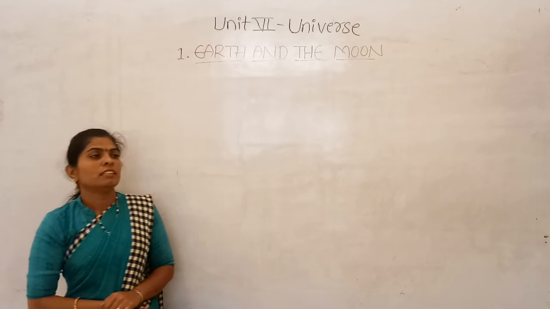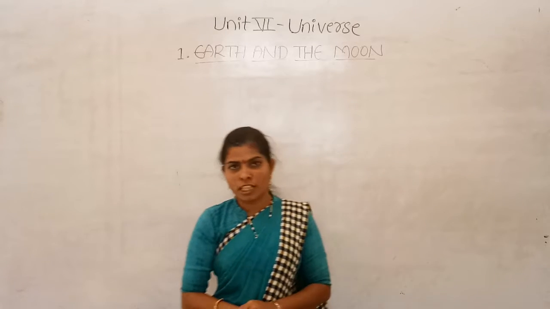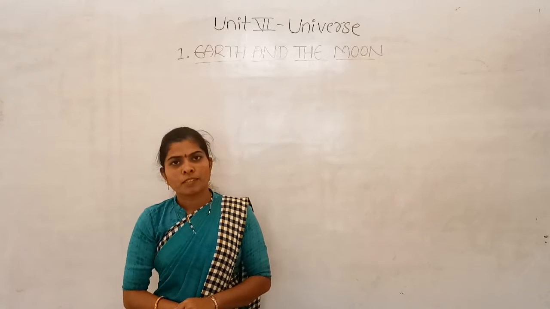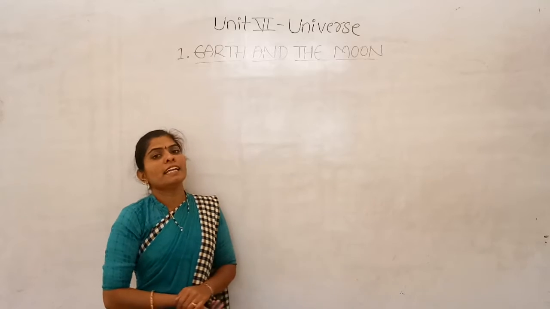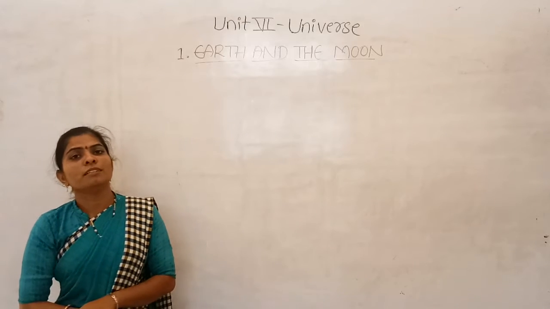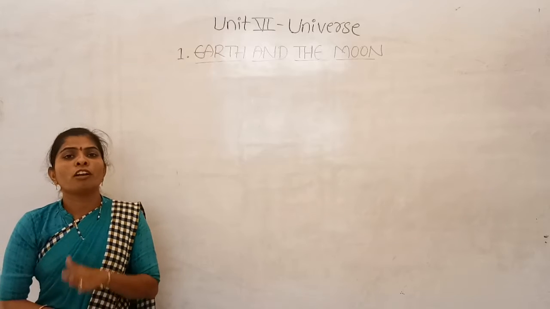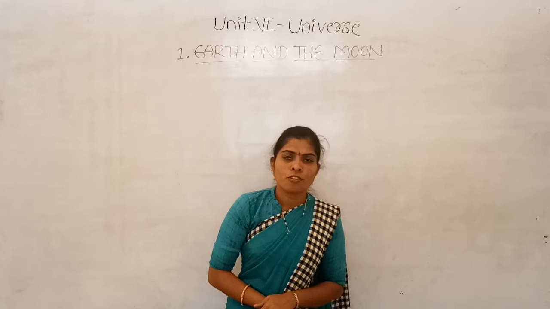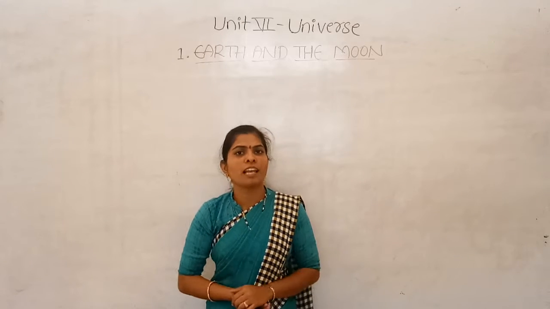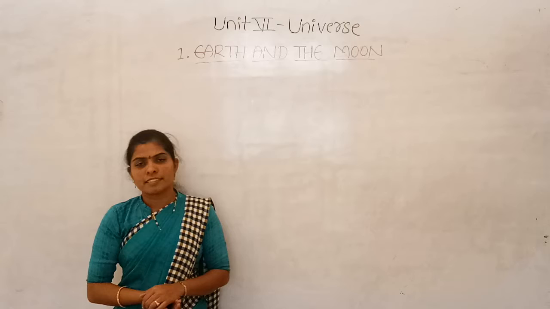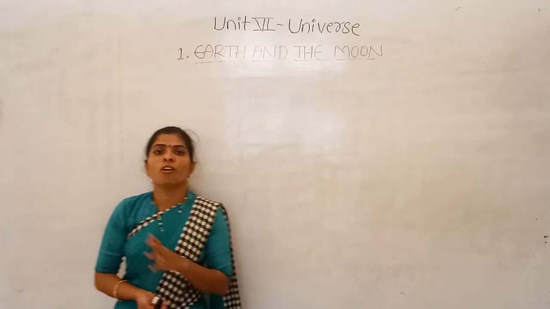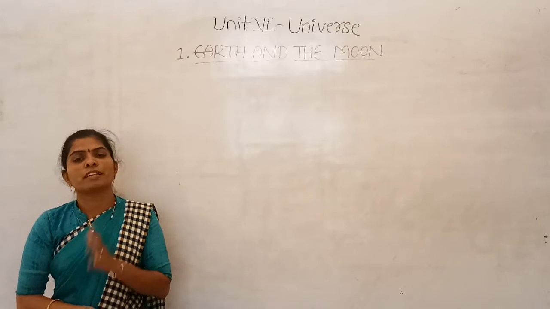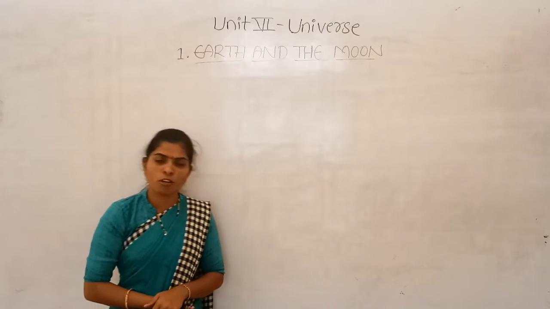And the Moon is also spherical in shape, and the Moon is the only natural satellite of the Earth. This is also a heavenly body, and the Earth as well as the Moon are both non-luminous objects. So you all know what non-luminous objects are. Which objects do we call non-luminous? Yes, the objects which do not emit their own light and heat. For such objects we use the term non-luminous objects.